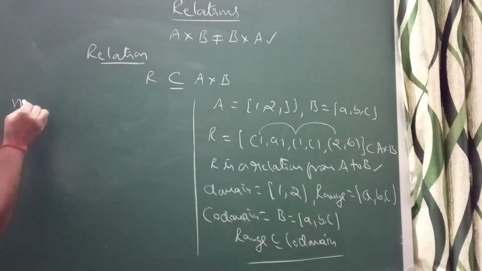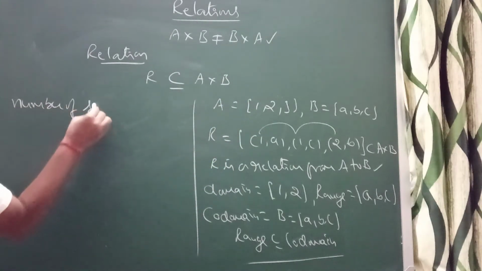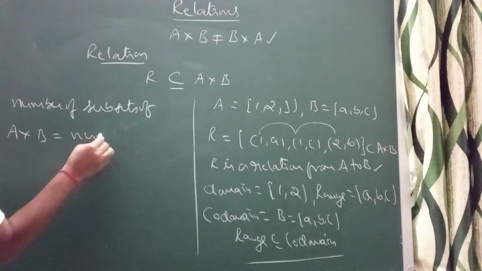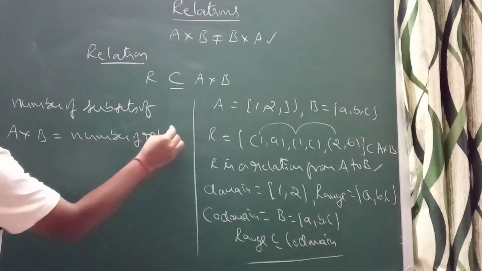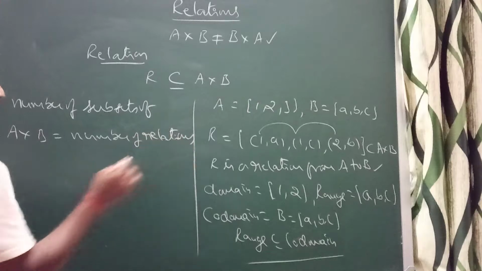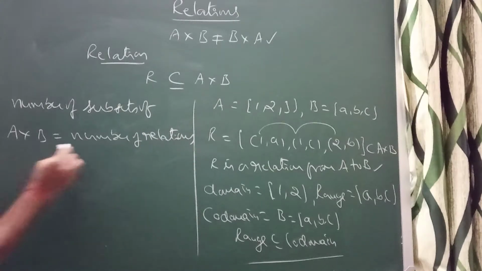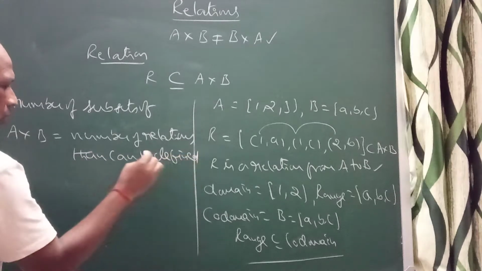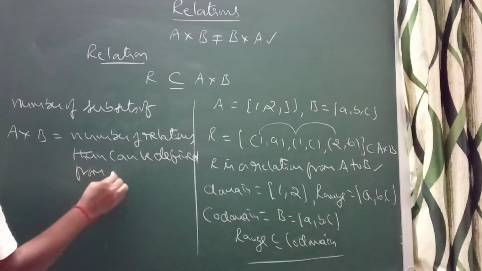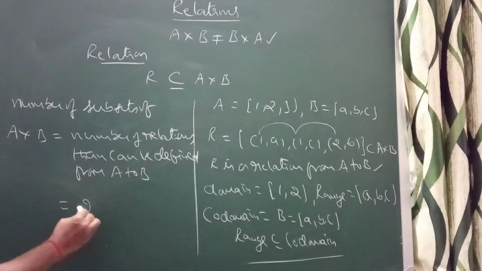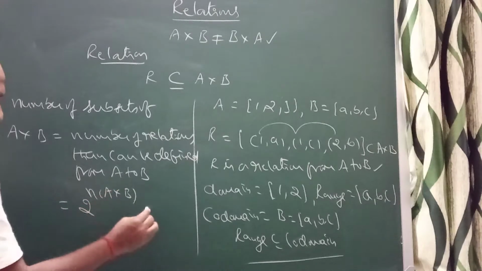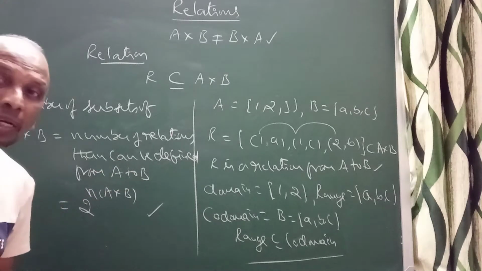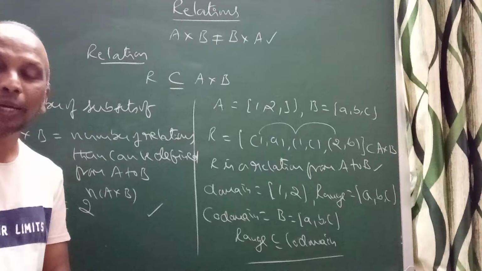The number of subsets of A cross B is equal to the number of relations that can be defined from A to B, which is equal to 2 to the power n(A cross B).